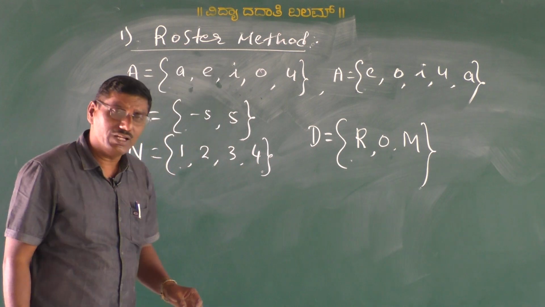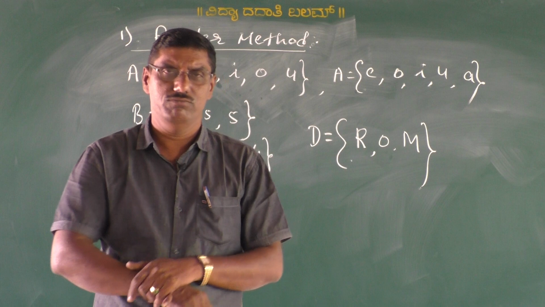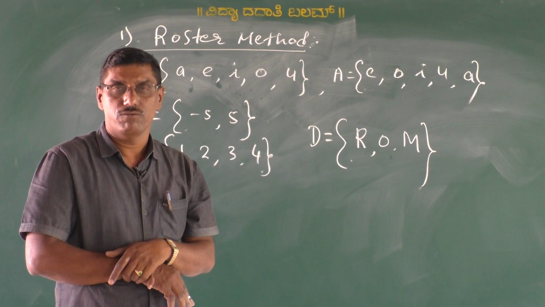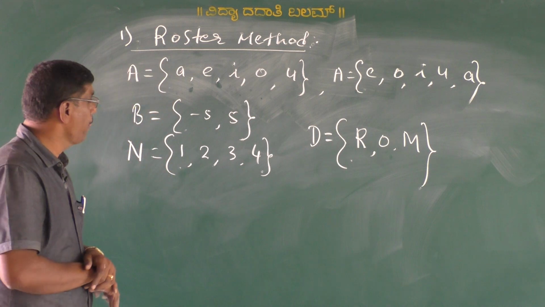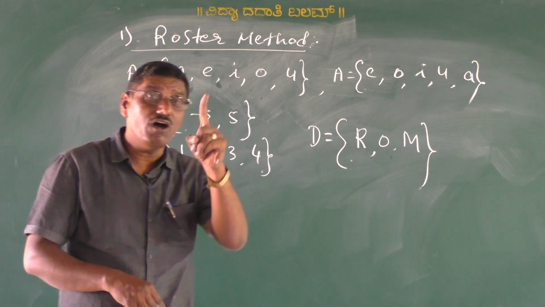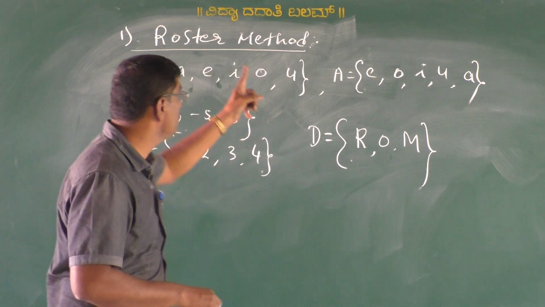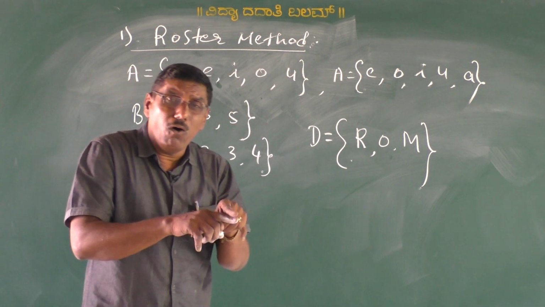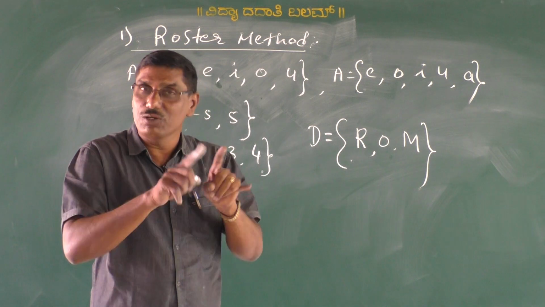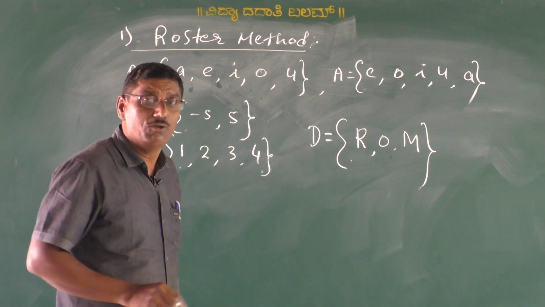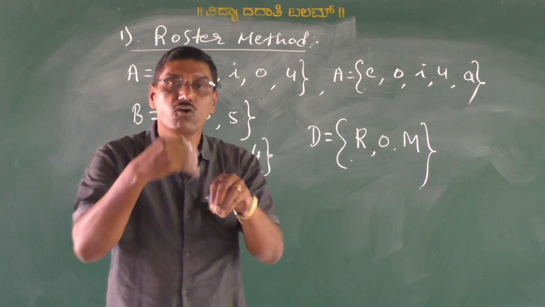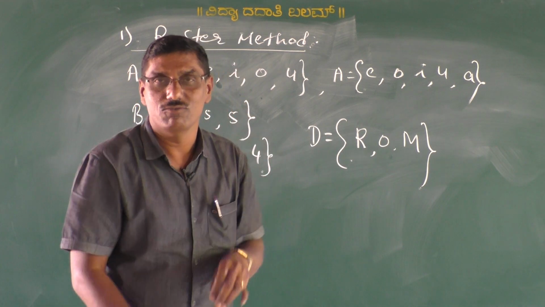Now, some of the collections are infinite. For example, the set of all natural numbers. When we express the set of all natural numbers in roster form, it is not possible to write all the elements, so we write a few elements followed by three dots.